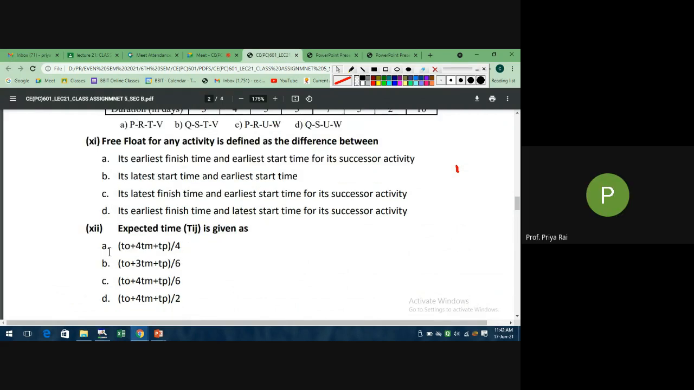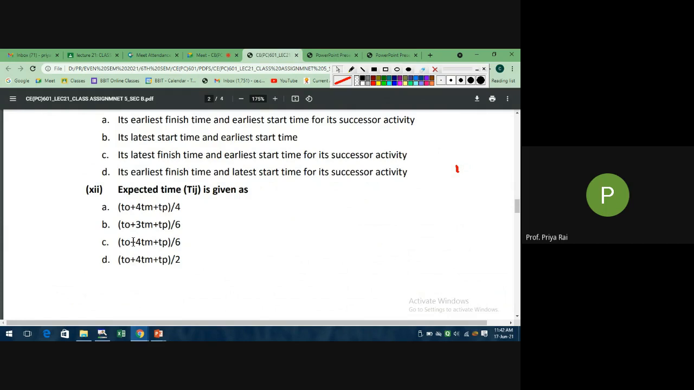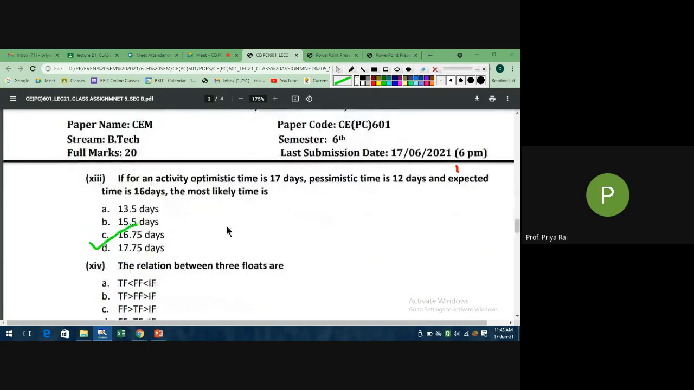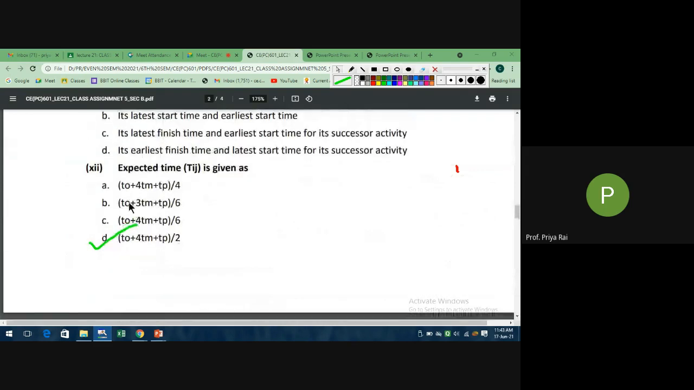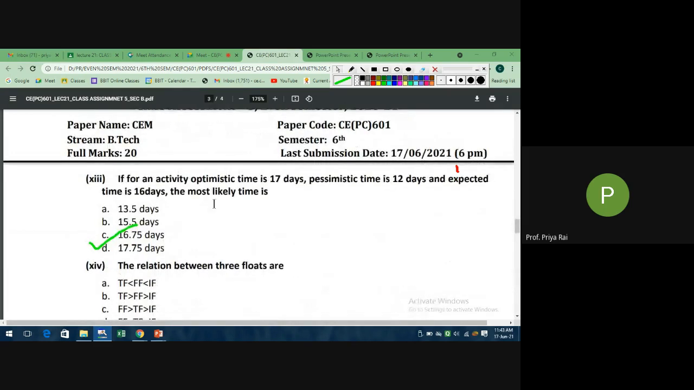Now tell me for this which is the correct option. Expected time formula, TIJ formula. Yes, C. Very good. Now using the same formula you need to calculate the most likely time. For an activity, optimistic time TO is 17, pessimistic time TP is 12, expected time TIJ is 16.